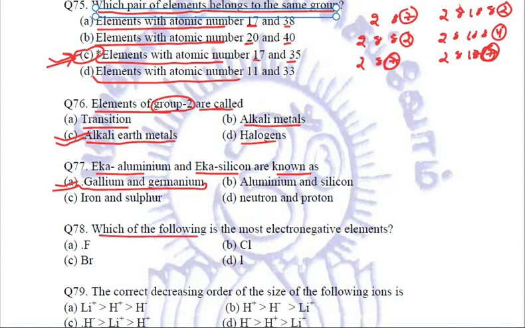Which of the following is the most electronegative element? This we have seen 2 or 3 times, and we know that it is fluorine. Fluorine is the element which comes on the top of the non-metallic 17th group, that is the halogen group. And in non-metals, we have already justified and gave the reason that when we go down in a group, the reactivity decreases. So the element at the top has the most electronegativity and it is most reactive, which is fluorine in this case. Clear?